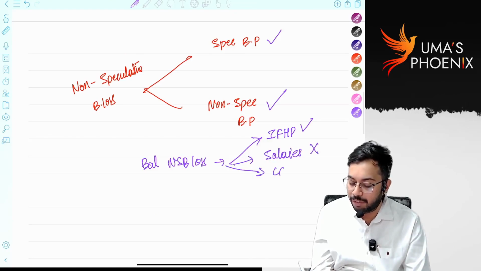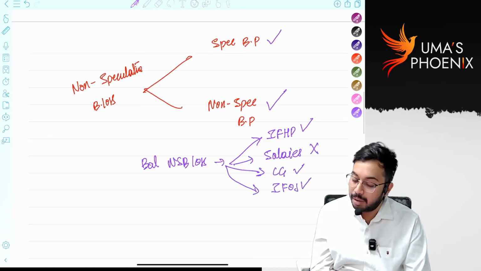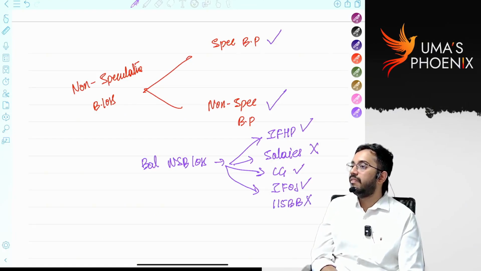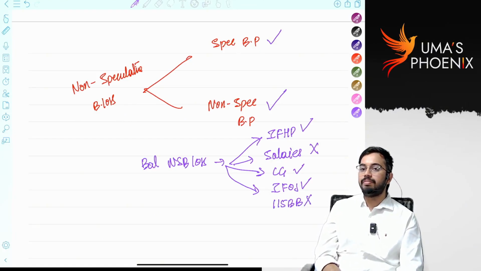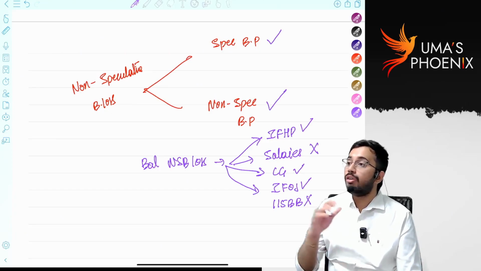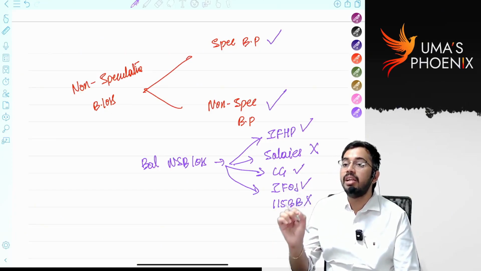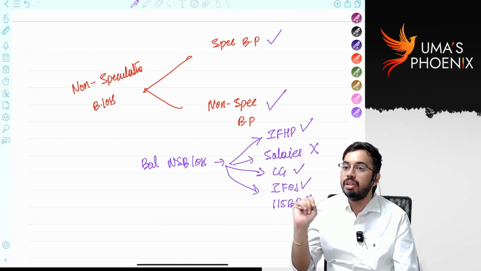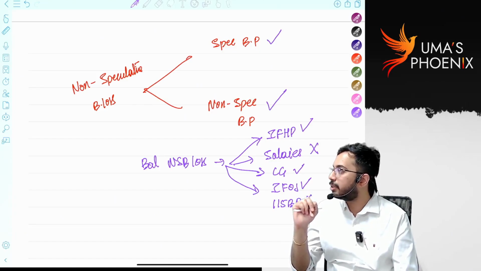It can be set off against capital gains. It can be set off against other sources, but it cannot be set off against section 115BB income. It cannot be set off against winnings. Is it clear? After doing interhead set off, if non-speculative business loss is still there, it will be carried forward to subsequent years. For how many years? It will be carried forward for 8 assessment years.